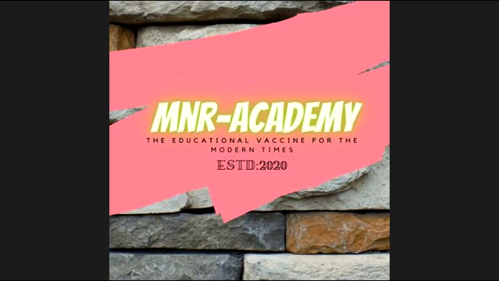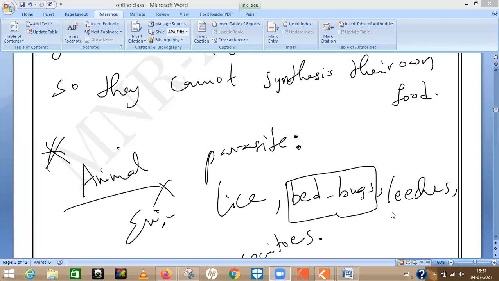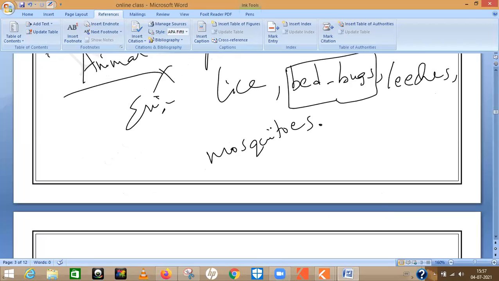So these are the examples of animal parasites. Very, very dangerous, all of this. Even they will affect humans a few times. So this is all about that. You can add mosquitoes also, and ticks. What is that? Ticks. Yes, sir. Ticks are animal parasites. So this is all about today's class.